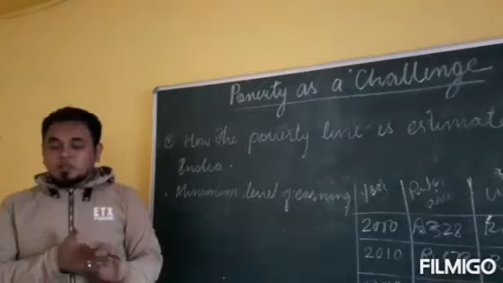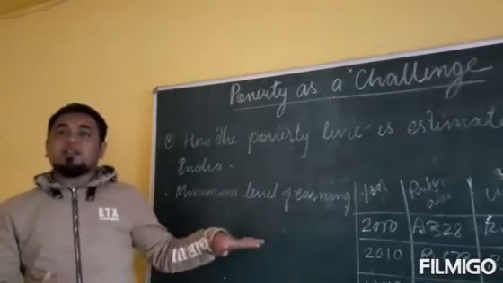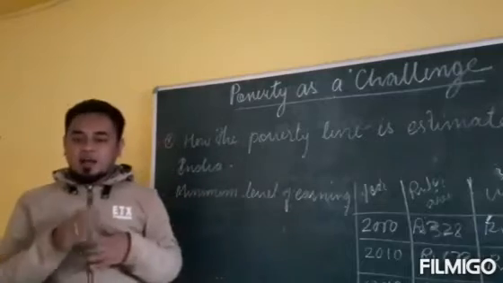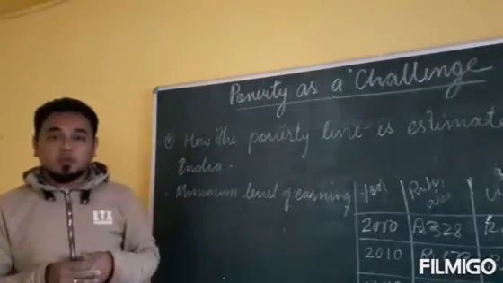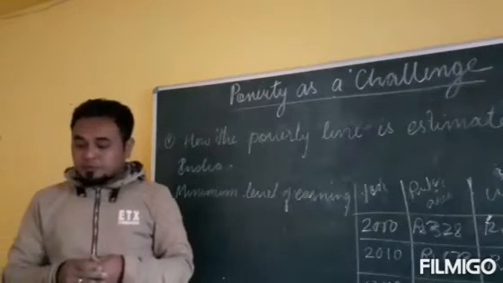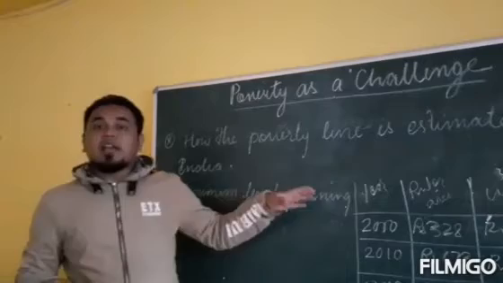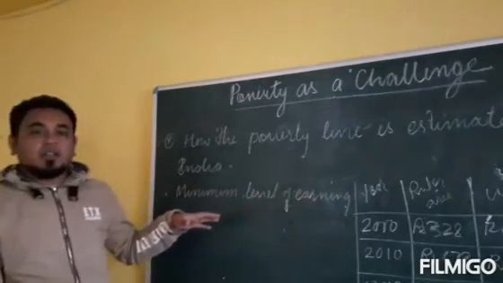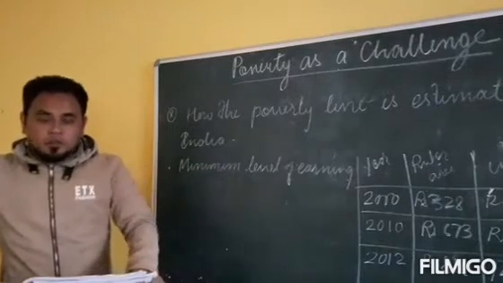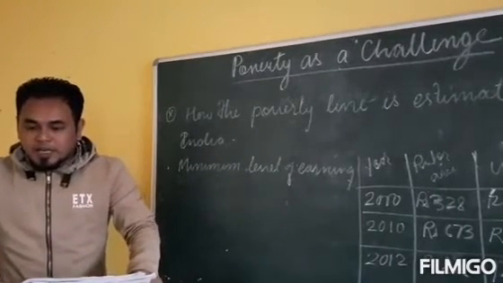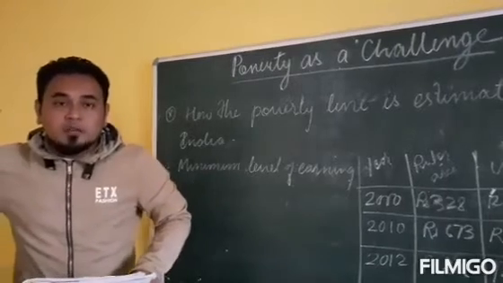Now we will learn how the poverty line is estimated in our country. As I have told you, it varies from place to place and from country to country. In India, the poverty line is estimated in two ways.